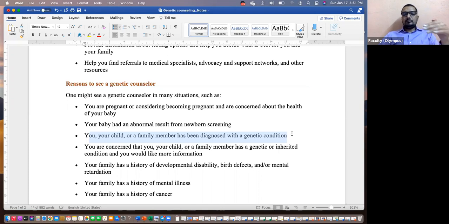The sister gets married, but as she knows her brother had a problem, she may want to seek help from a genetic counselor to know the risk for her children. If she happens to be a carrier of that genetic mutation, what is the chance that her child can have the same genetic problem her brother had? This is possible, right? So if someone is detected with a genetic condition, they may seek the help of a genetic counselor.